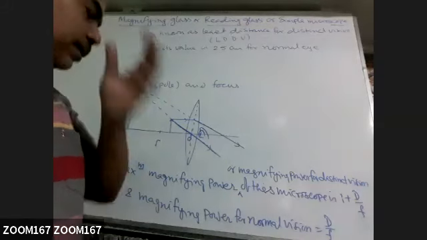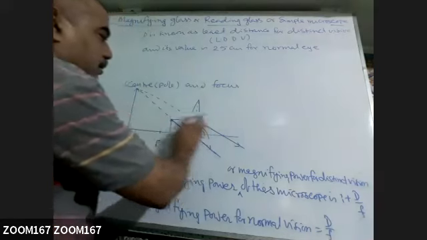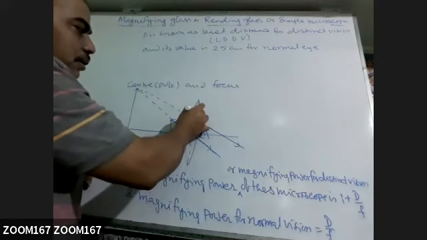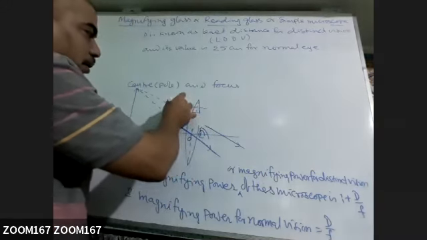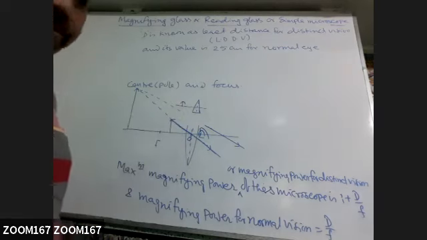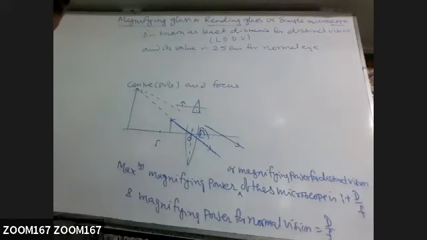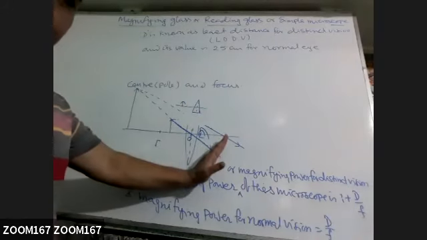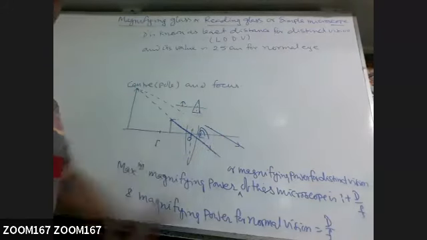Now, for example, suppose we are not using this whole lens. We are using only this part of the lens, and you are keeping the object here. No change, no effect on the image. Sometimes it is asked, if half part of the lens is covered with black paper, what will be the effect on the image? There will be no change in the position, no change in the nature, only brightness will decrease because less amount of light is crossing through this lens.